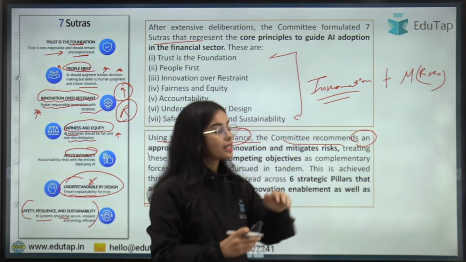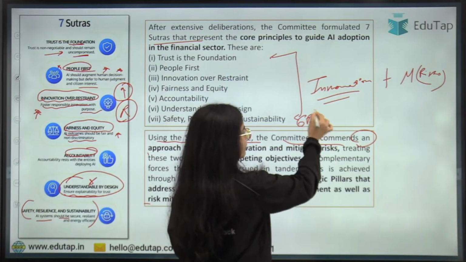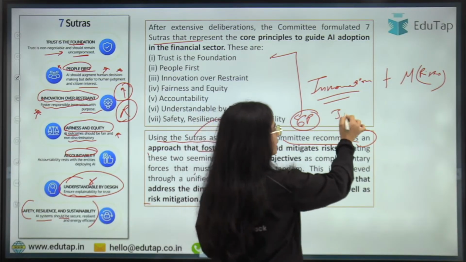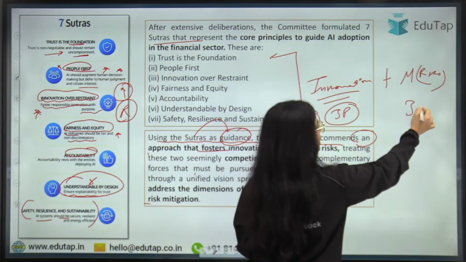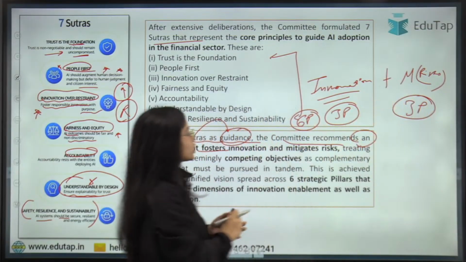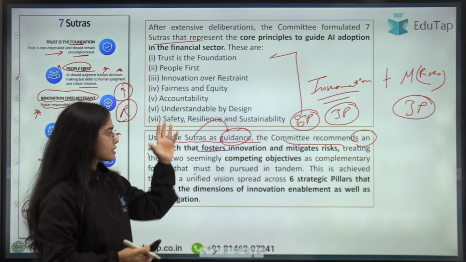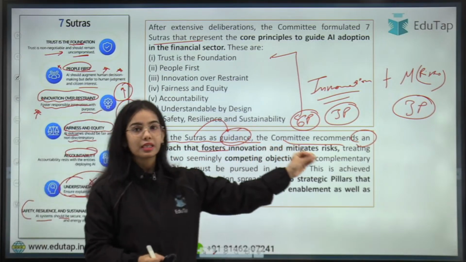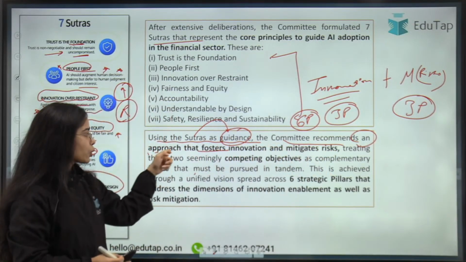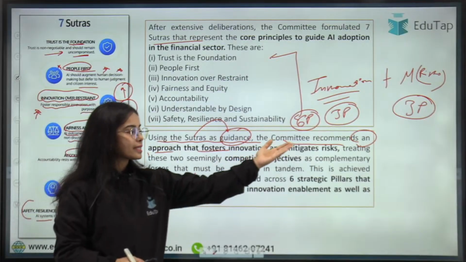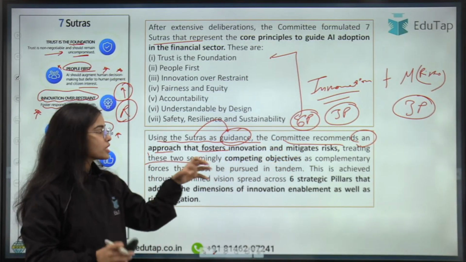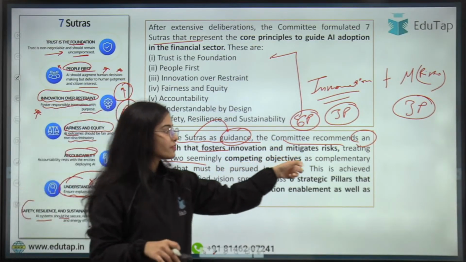Okay, so there are 6 pillars that are developed. 3 pillars are under the innovation and 3 pillars are under the mitigation of risk. So basically, using these 7 sutras as guidance, the committee recommends an approach that fosters the innovation and mitigates the risk, treating these two seemingly competing objectives as complementary.